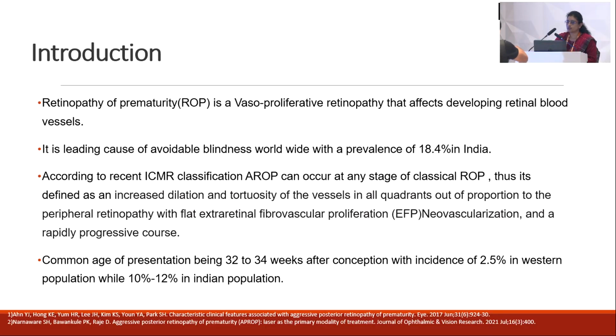According to the recent ICMR classification, AROP can occur at any stage of classical ROP. Thus, it is defined as increased dilatation, tortuosity of vessels in all quadrants out of proportion to the peripheral retinopathy changes like flat fibrovascular proliferation, neovascularization, rapidly progressive course. The common age of presentation 32 to 34.